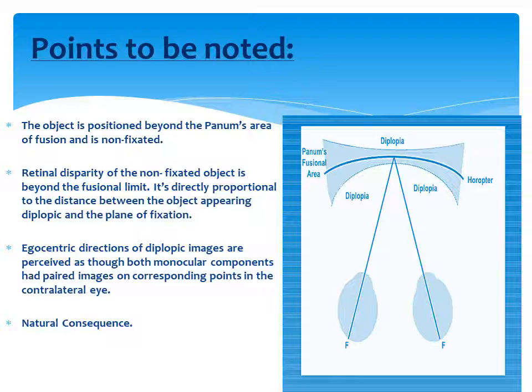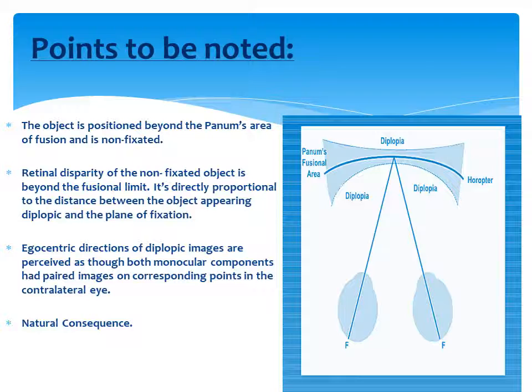Egocentric directions of diplopic images are perceived as though both monocular components had paired images on corresponding points in the contralateral eye. Egocentric directions means the visual directions of the diplopic images. So when we are appreciating double vision, it seems as if each image has its corresponding visual axis which is connecting it with the retinal point.